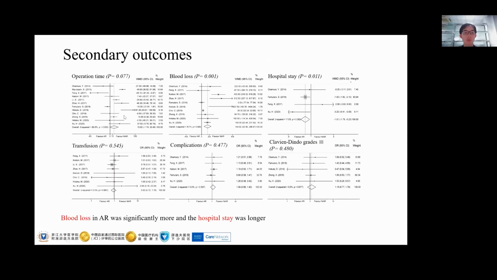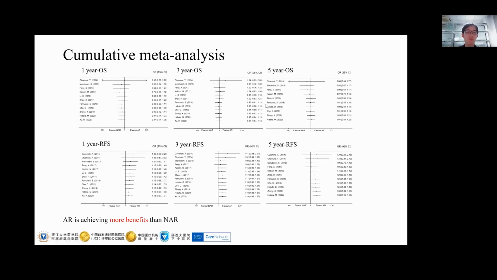The secondary outcomes were perioperative characteristics. As shown in this figure, blood loss in AR was significantly more and the hospital stay was longer. We also performed cumulative meta-analysis to review the ongoing trend of the benefits between the two procedures. Generally, as we can see, AR is achieving more benefits than NAR. Particularly, the benefits of AR in 3-year and 5-year RFS had become significant since 2018, and a switch to favor AR in 5-year OS was shown in 2017. This may be attributed to the advance of surgical techniques.